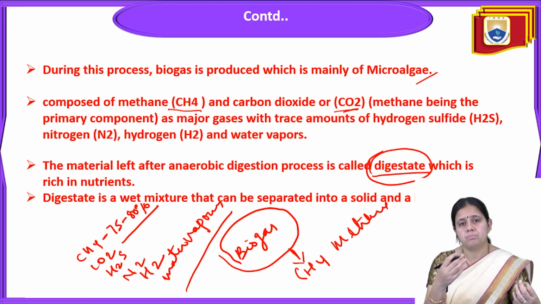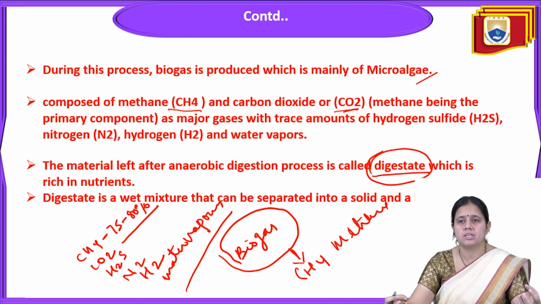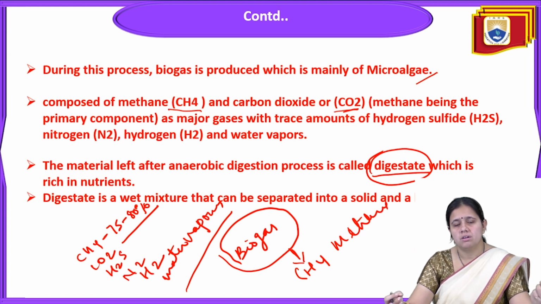So when this whole process is completed, we will get the biogas. After that, one leftover thing is there, that is called digestate. This digestate is a wet mixture that can be separated into a solid and a liquid, and this is also a very useful material. So digestate can also be used in agriculture or in crop development.